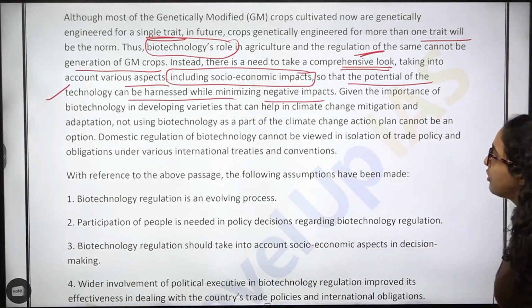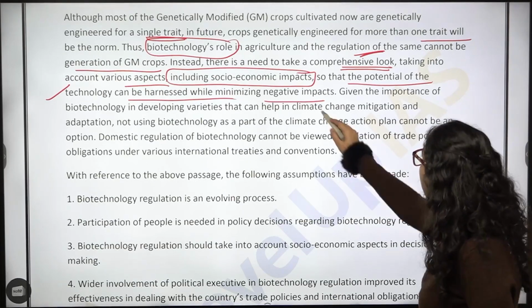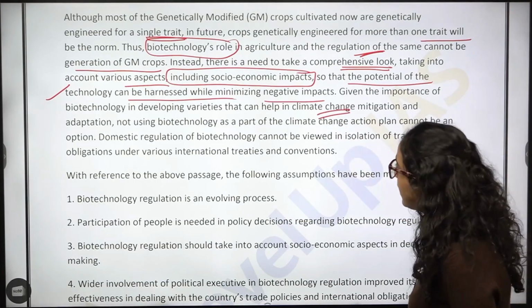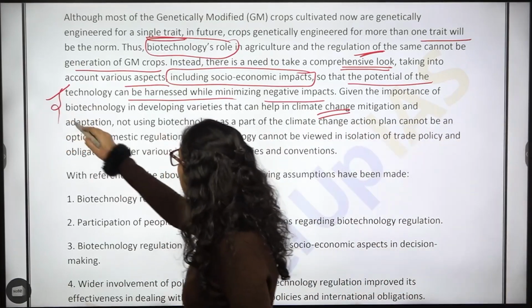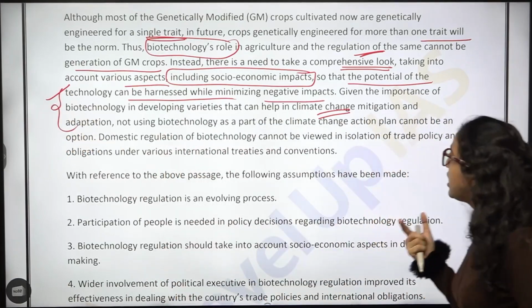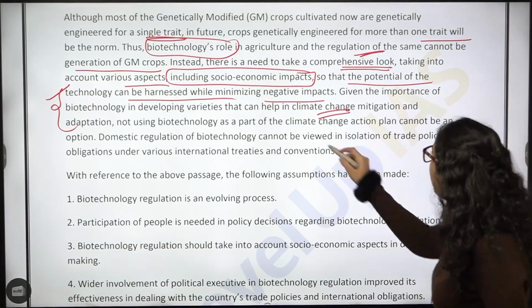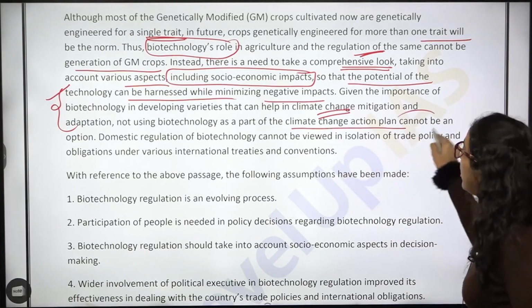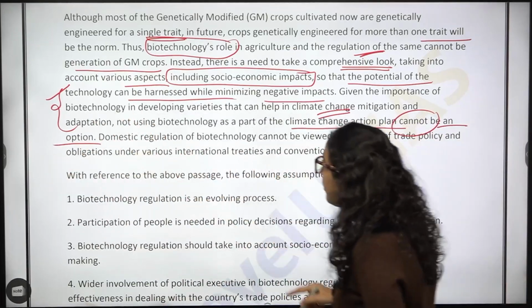Given the importance of biotechnology in developing varieties that can help in climate change mitigation and adaptation, not using biotechnology as a part of a climate change action plan cannot be an option. So use biotechnology in other areas as well.